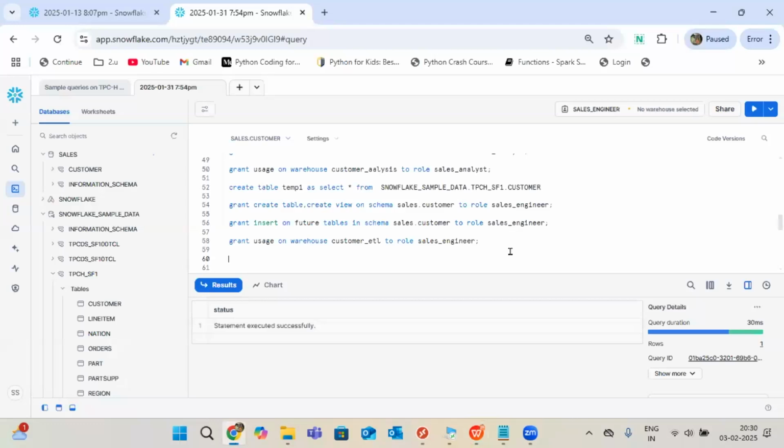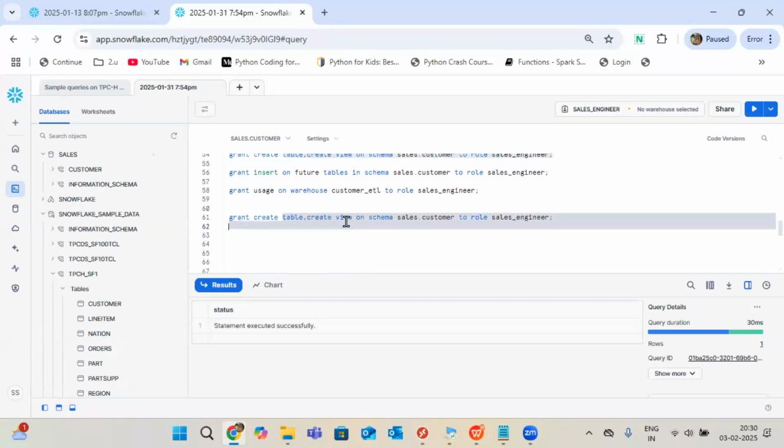I'll move forward. Now what about admin? I want to make admin also more powerful, right? So for admin, I'll give some more powerful privileges. Just giving the power, guys. Simple. We, as human beings, are only assigning the power to those roles. Not more than that. So here, I will reuse this query, I can save my typing time.